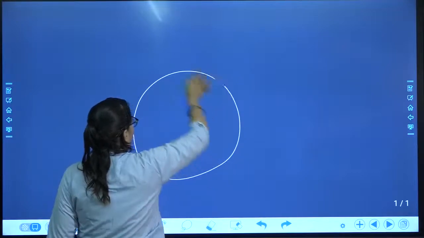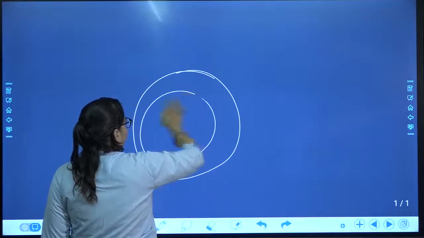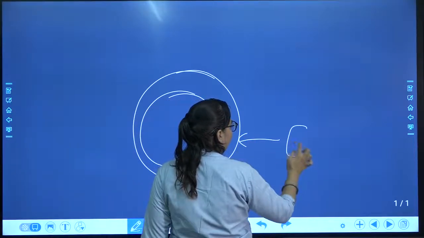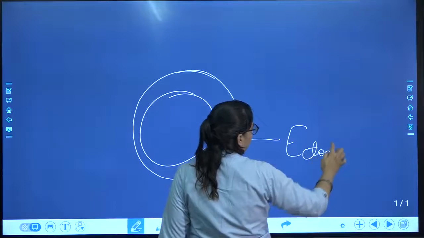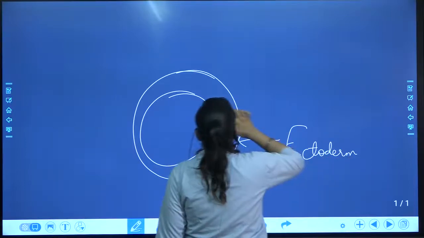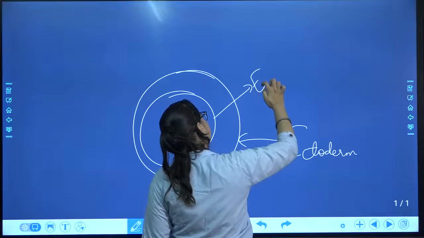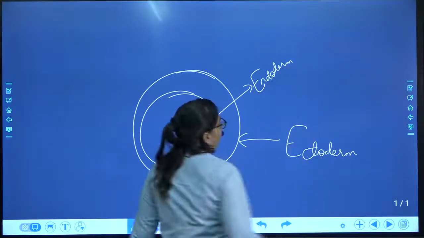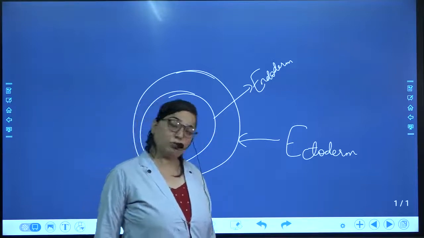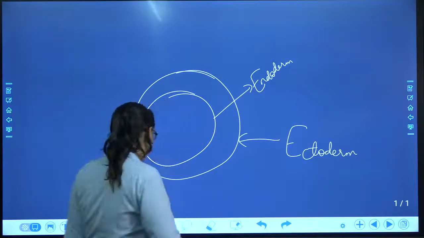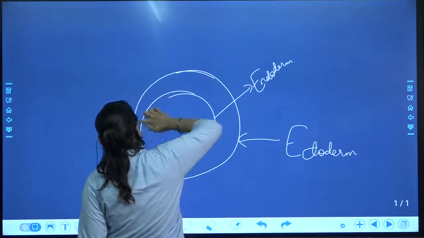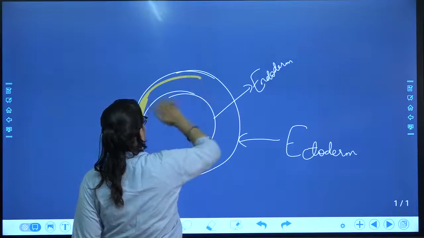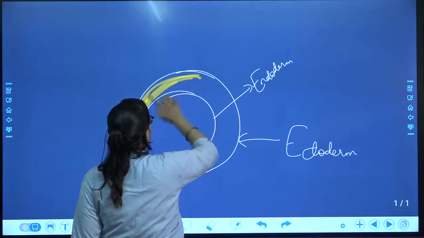here it is, the outer layer, inner layer. Outer layer is called ectoderm. Inner layer is called endoderm. Between them, there is some fluid which is present over here, in all the space over here.